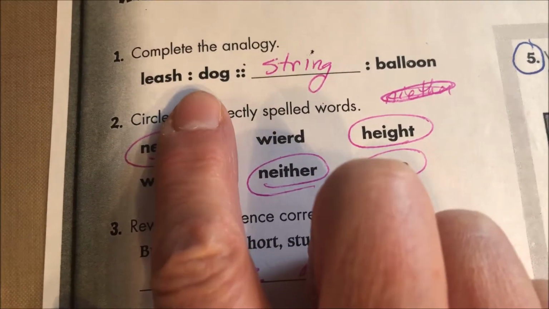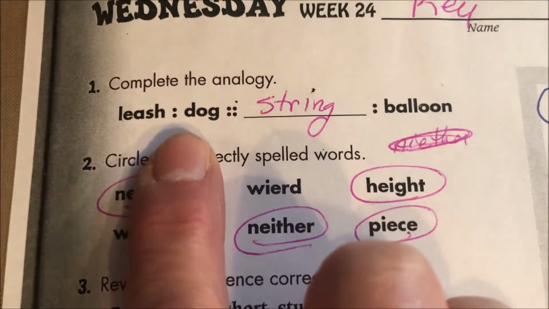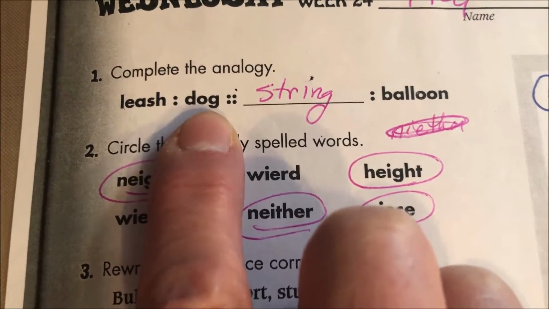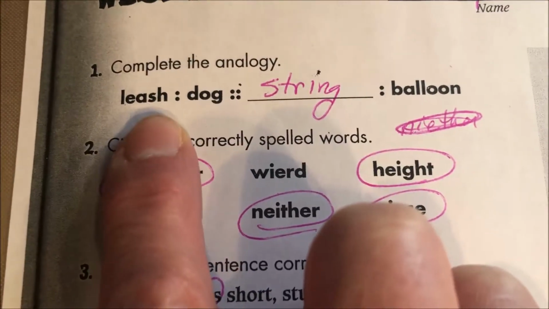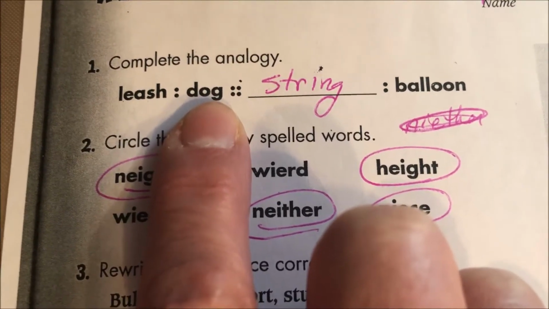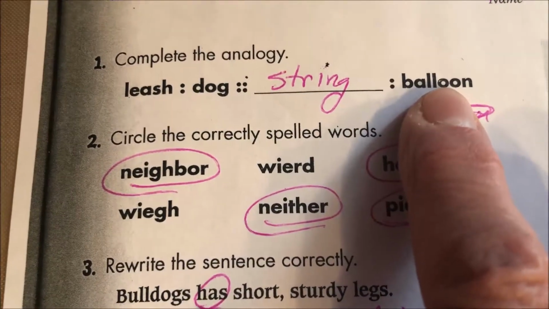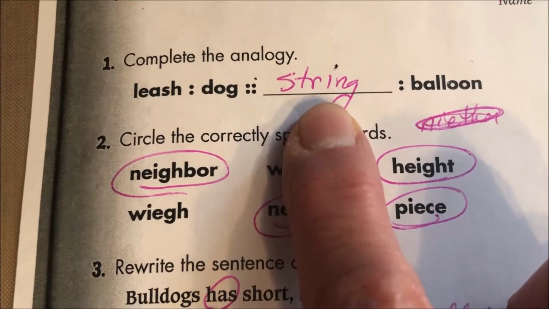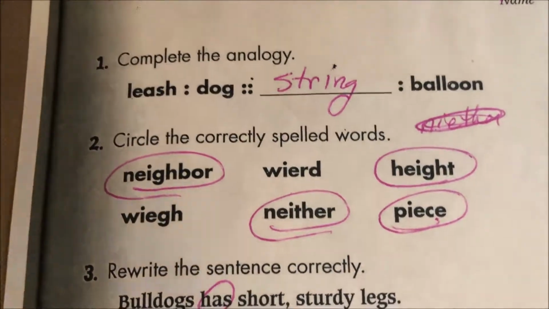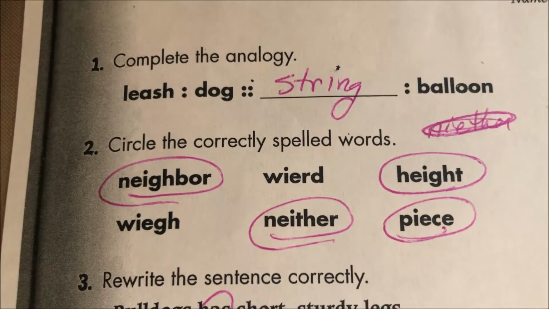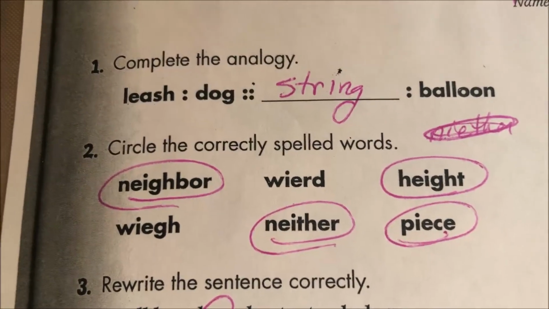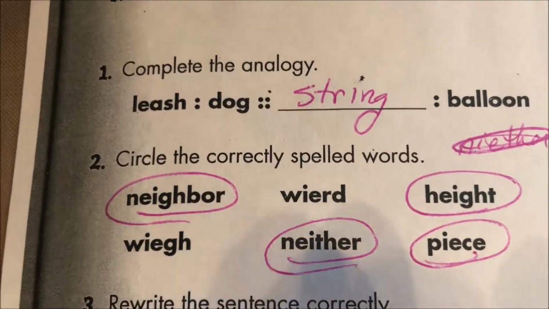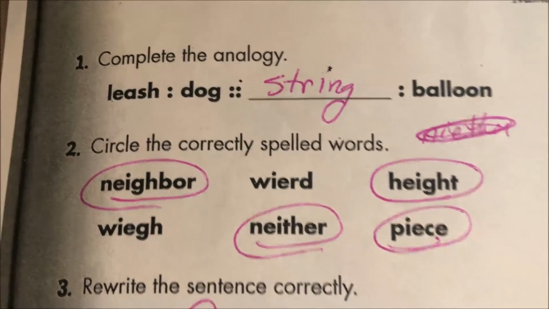And then we look at this and say, okay, what's the relationship between a leash and a dog? Well, a leash is something, you could look at this a number of ways, that you tie onto a dog. A leash is something that you put on a dog so that you can hold it. So if we have a balloon, what do we tie onto it, or what can we put onto it to hold it? And that would get us string. We usually go through these and you have a lot of questions and a lot of alternative answers. I'm feeling like this one's pretty straightforward, but in the comments on the quiz that I give you, if you have something different and you want to check that, you can ask me then.